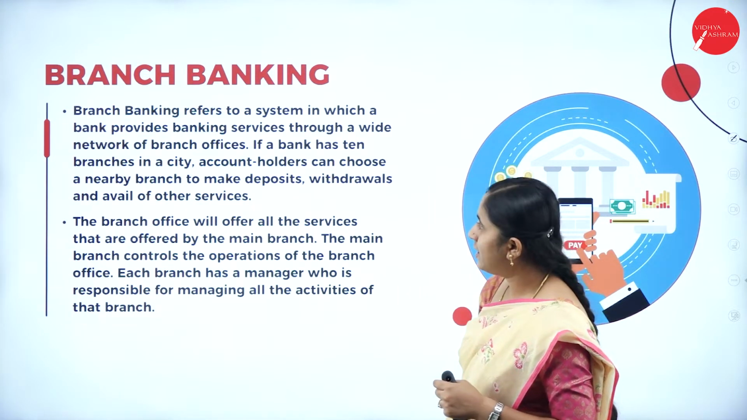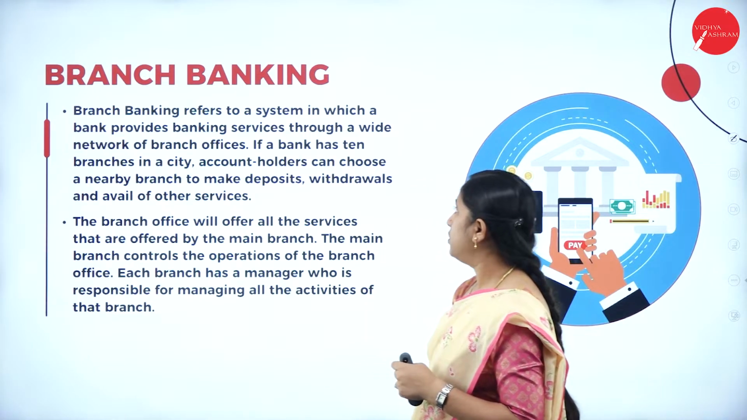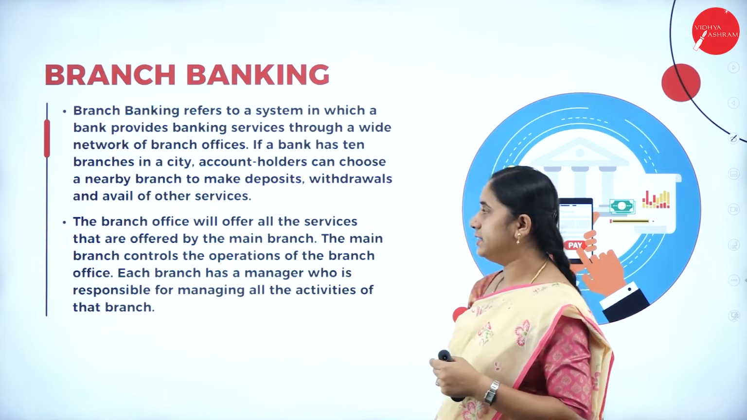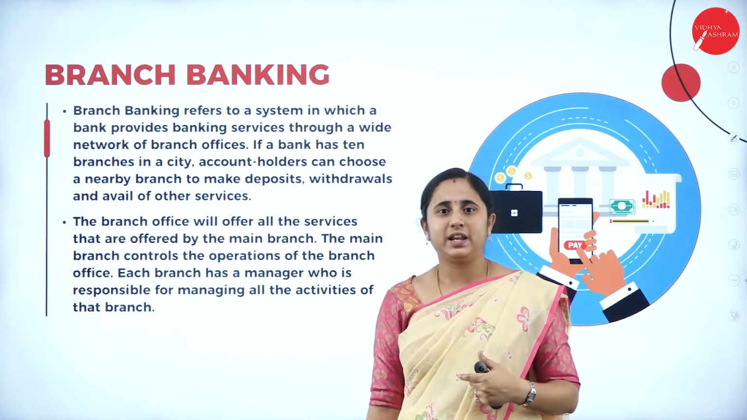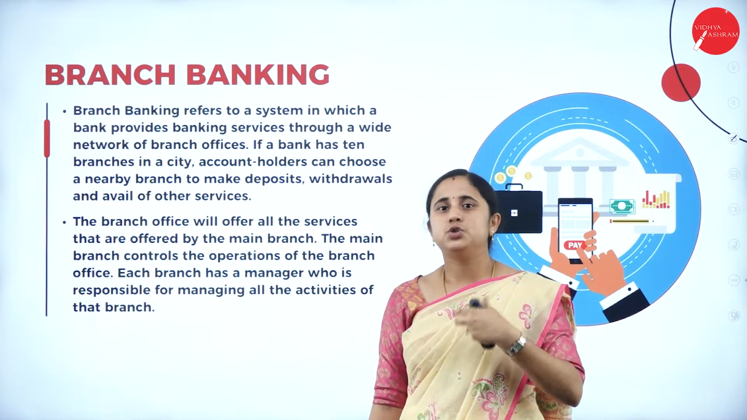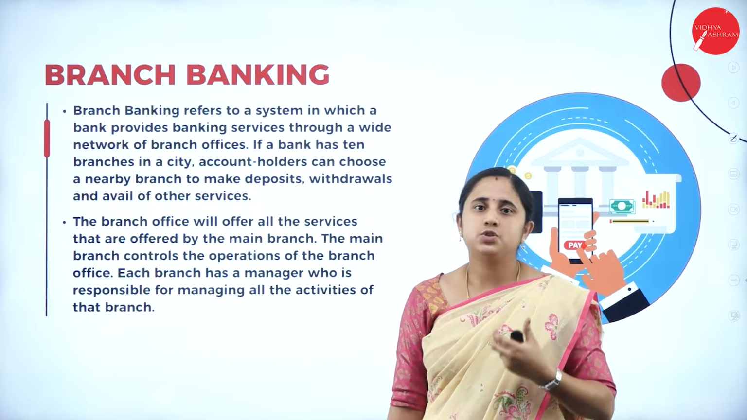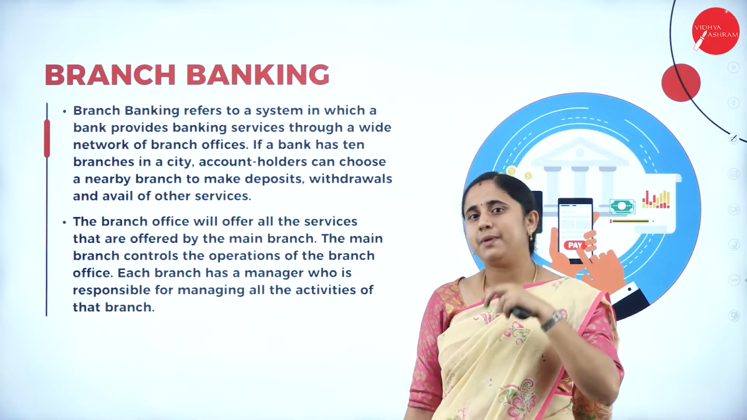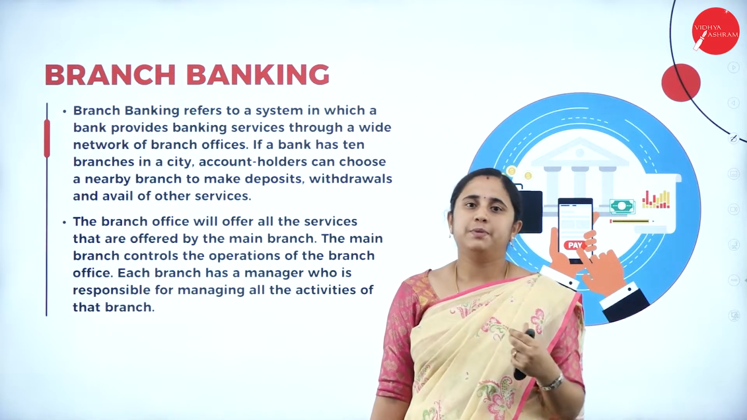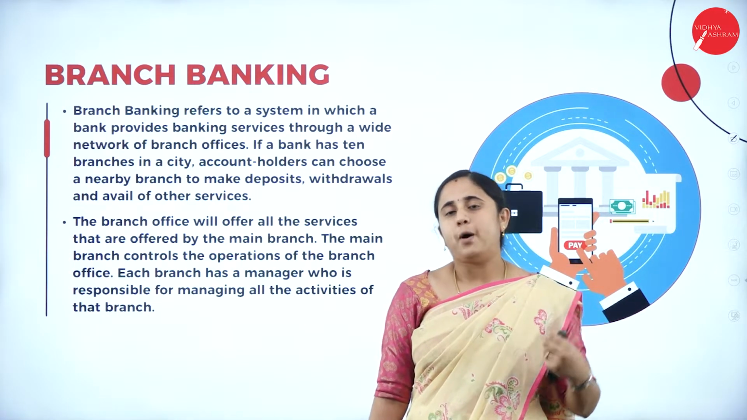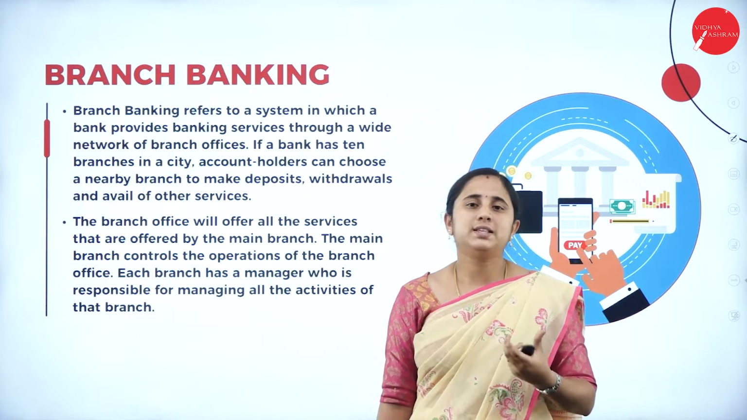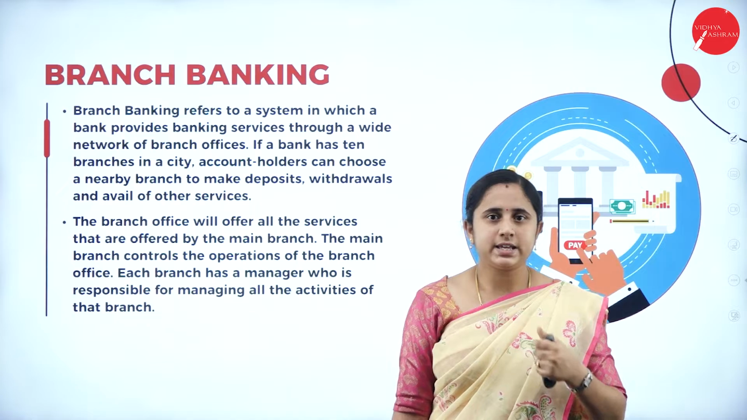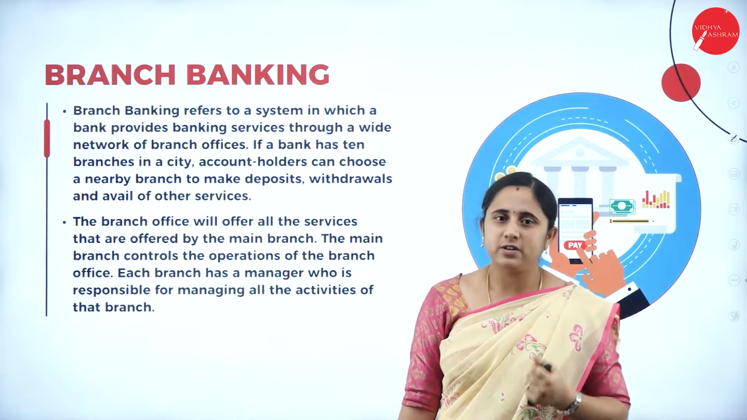Next, if a bank has 10 branches in a city, an account holder can choose a nearby branch to make deposits, withdraw and avail other services based on customer requirements. Based on customer convenience, you can choose the branch. All the branches will provide the same banking services. All the services provided by the main branch are also provided by the branch offices, so the account holder can select the branch based on their convenience.